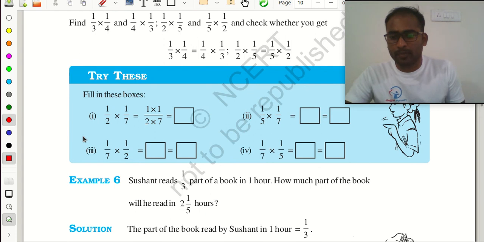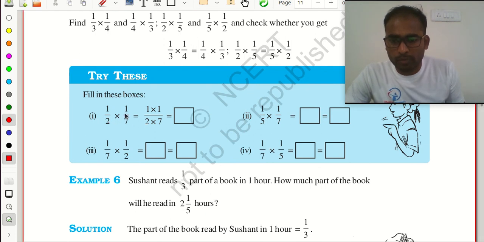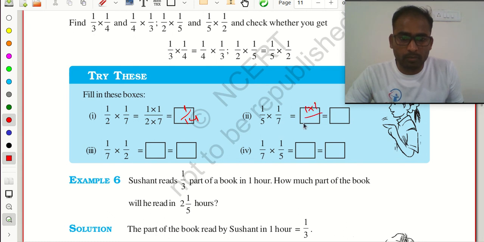So here, 1 by 2 multiplied with 1 by 7. So 1 into 1 upon 2 into 7, so 1 by 14. Here 1 into 1 by 5 into 7, 1 by 35.